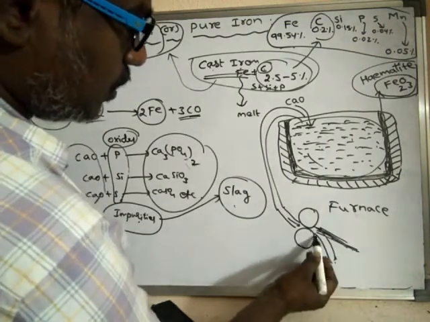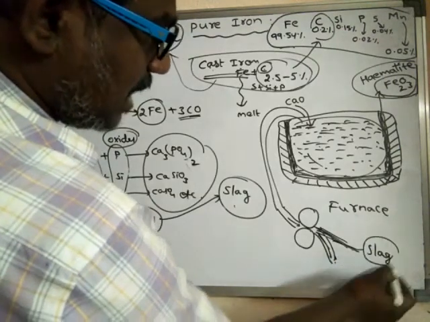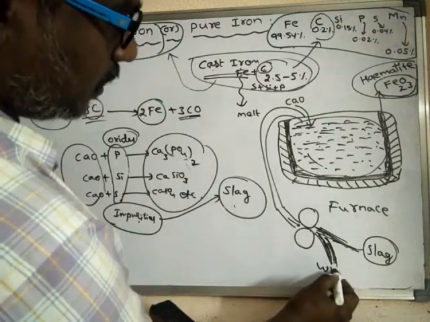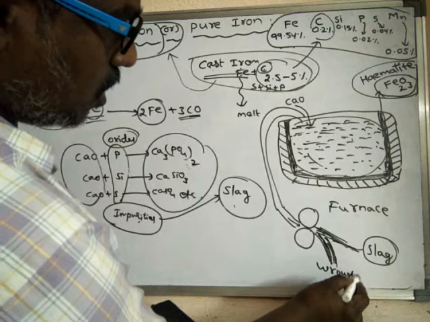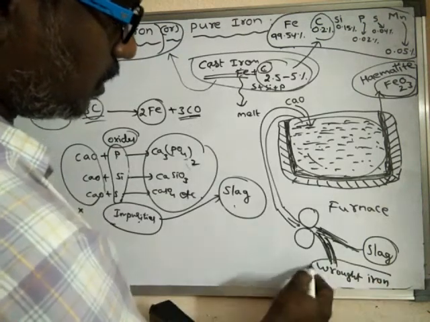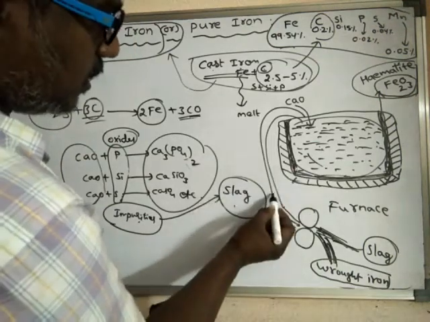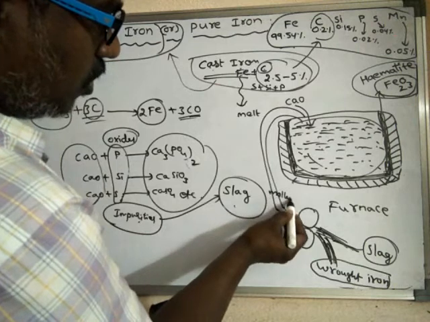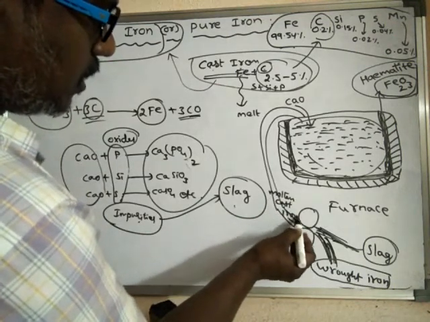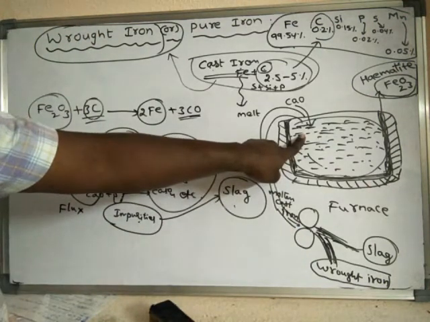This is slag. Slag is squeezed out, and here what you will get? We will get wrought iron. So finally, wrought iron is obtained from this molten cast iron.